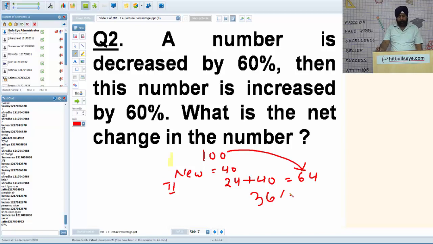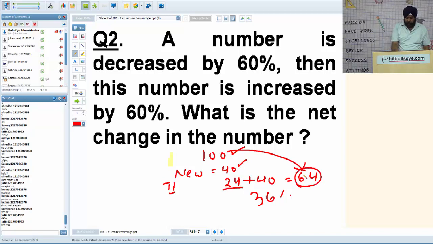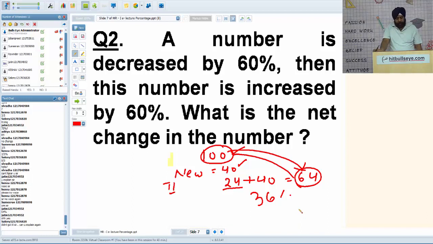Agreed? From 100 to 64, 100 is the original number. On decreasing 40%, it becomes 60%, it becomes 40. 60% of 40 is 24. On again adding 24, it becomes 64. So the final number is 64 from 100, so there is a change of 36%. Is it okay? So you should be very particular about what the question is asking.